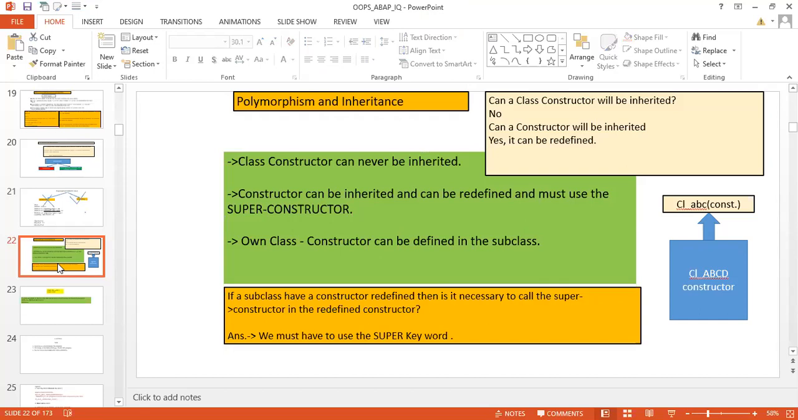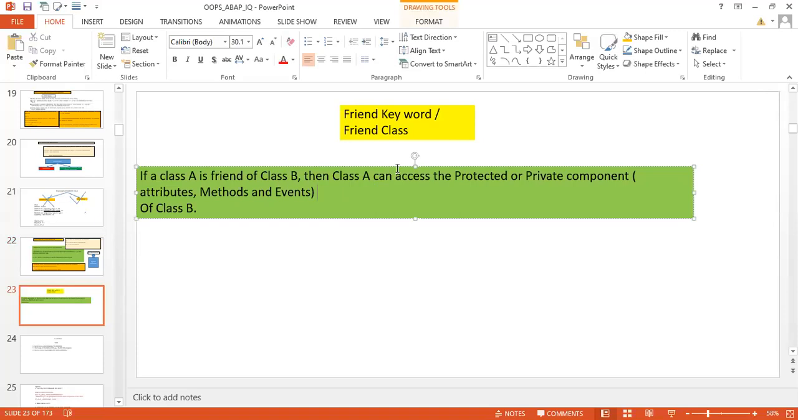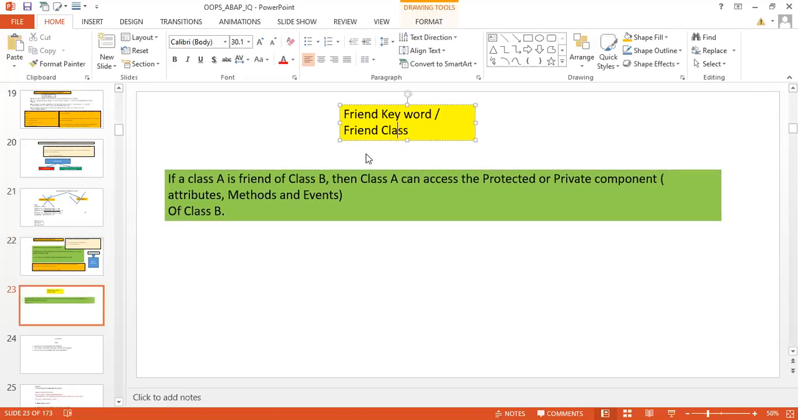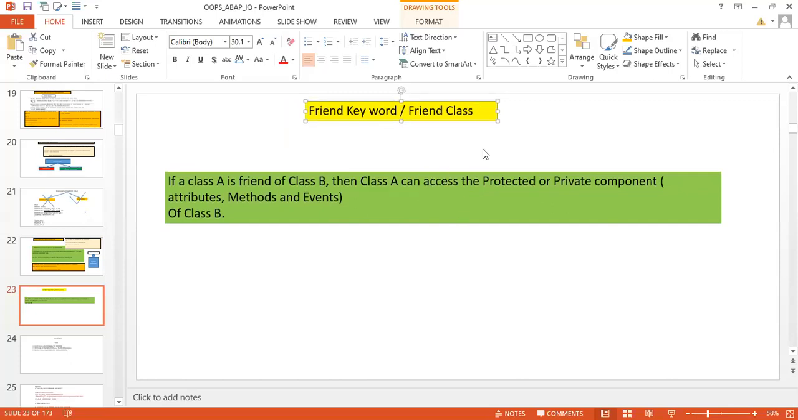Fine. So now let's go to the next slides, and we have the friend keyword and friend class. What is this friend keyword? What is the use of the friend keyword, the friend class? Who will tell? Why do we use this friend class?